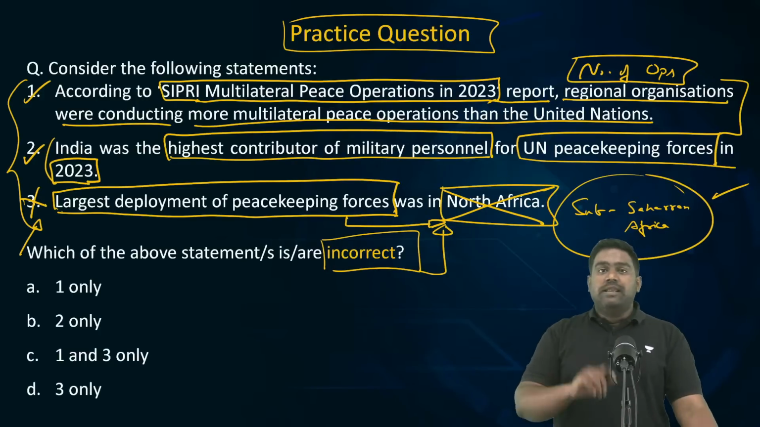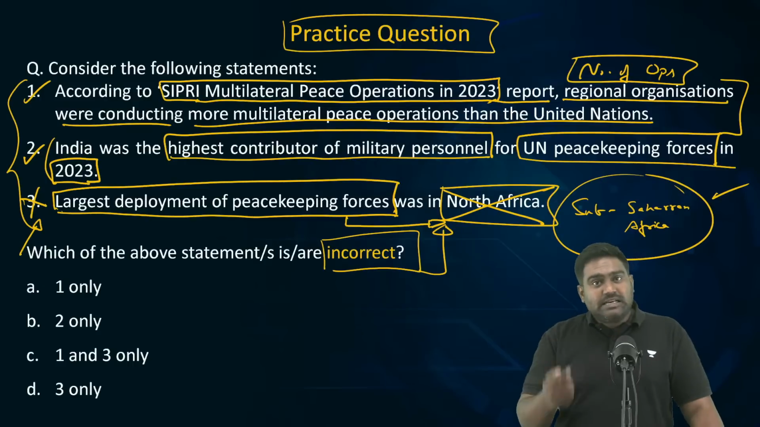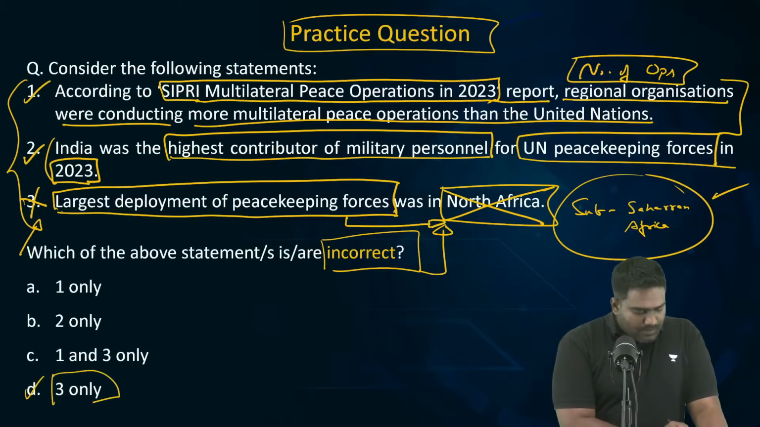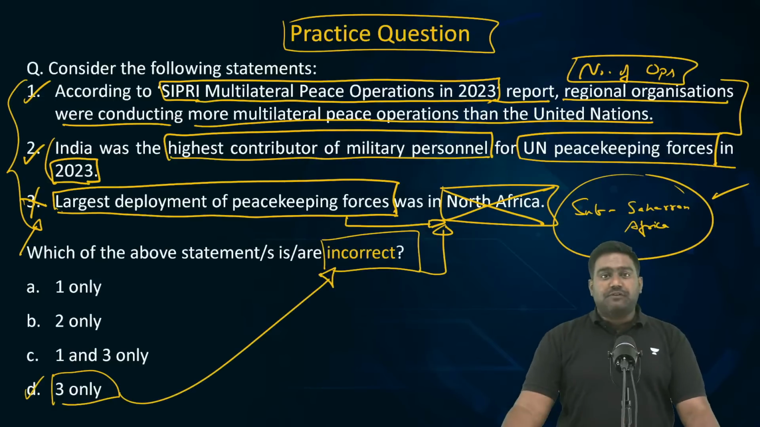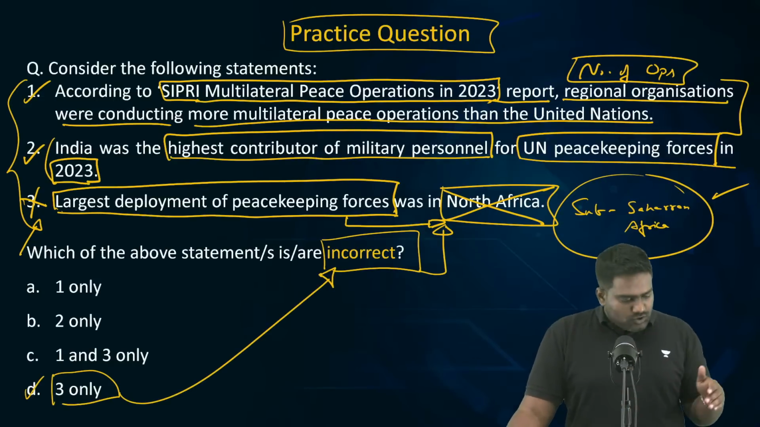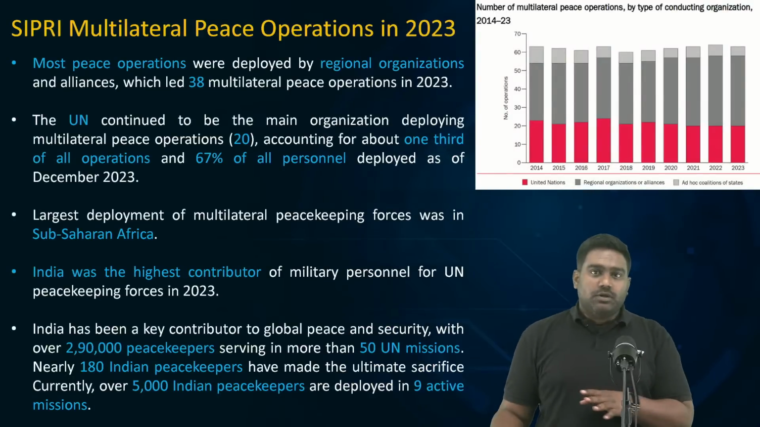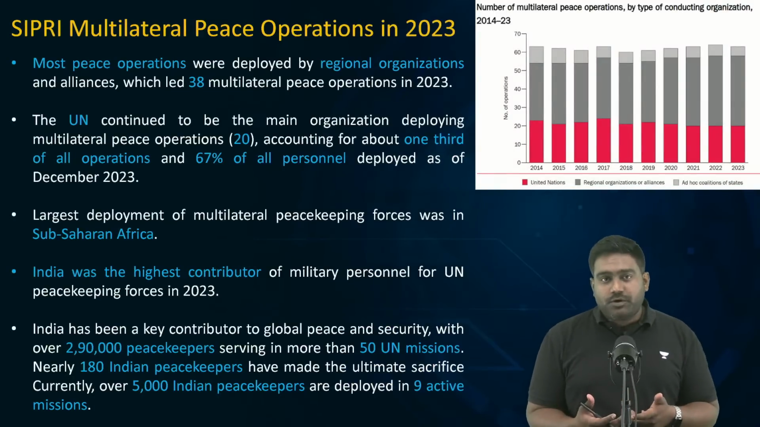So 3 is the only incorrect statement. But what's the right answer? D. Because the question is asking you to identify the incorrect statement. Only 3 is the incorrect statement here. Now let's talk about this report. Let's understand some key findings of this report.